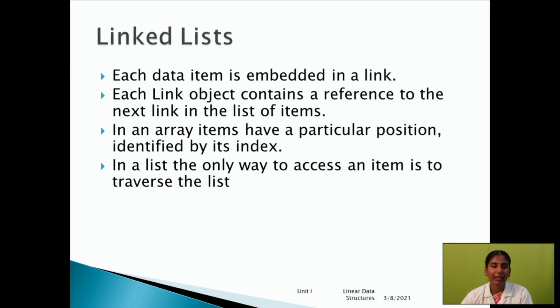The next one, linked list. Each data item is embedded in a link. What is the meaning here? We have to continuously store the data. When you are using the linked list concept in data structures, automatically you have to use a pointer, that is called the next pointer. With the help of the pointer, we can insert an element in a particular position. In a list, the only way to access an item is to traverse the list. The next point, we have to insert the element.